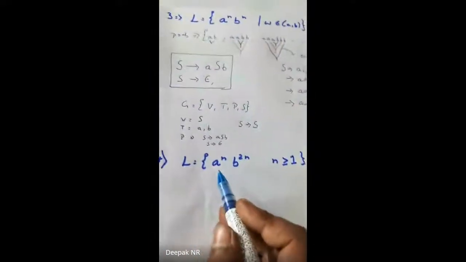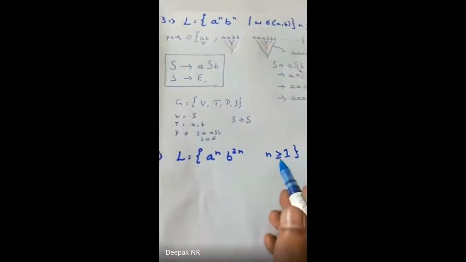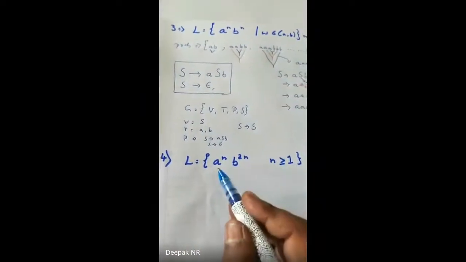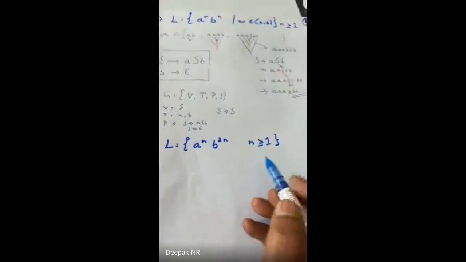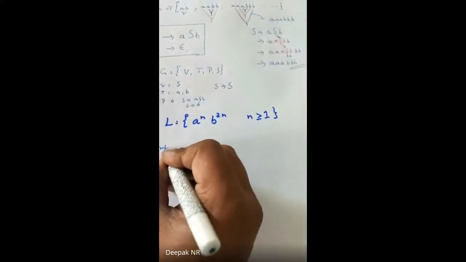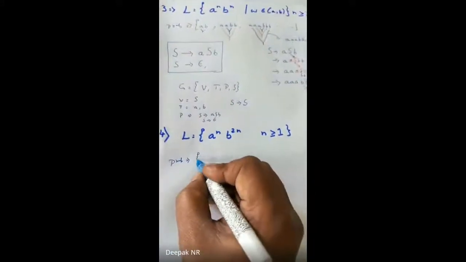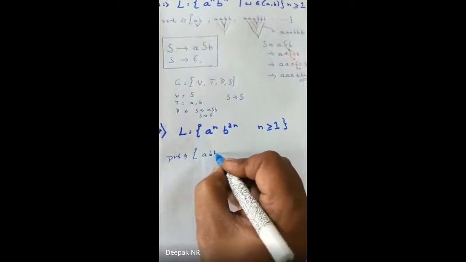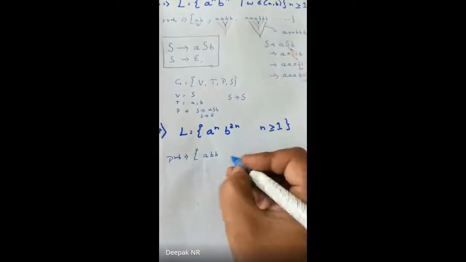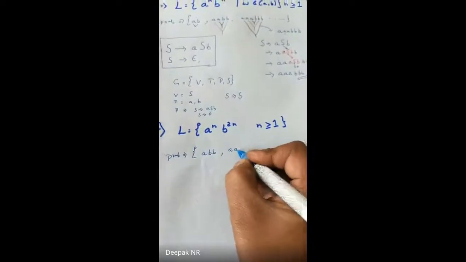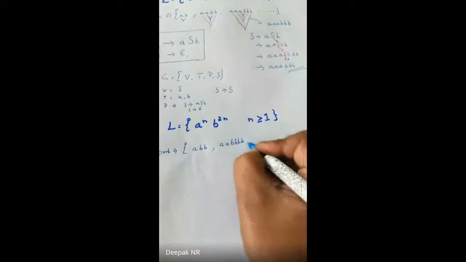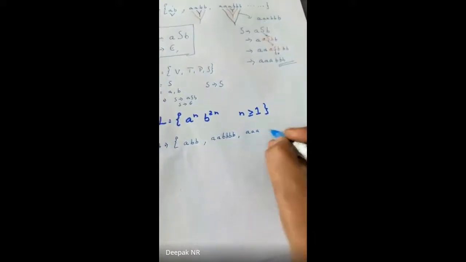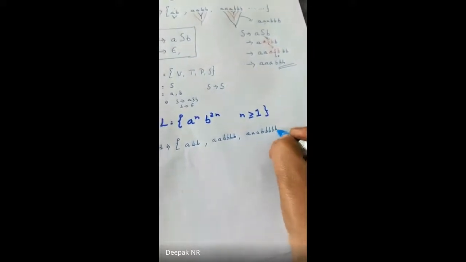This is L equals a^n b^2n, where the value of n is greater than or equal to 1. Clear? Now let me write the possibilities first. If there is 1 a, there will be 2 b's, correct? Next, if the occurrence of a is 2, how many b's will be there? 4 b's. Perfect. Let me write 3 a's, then it will be 6 b's. Perfect, and so on.